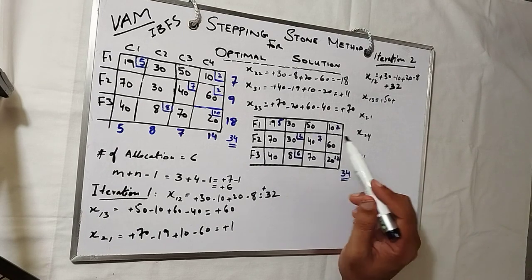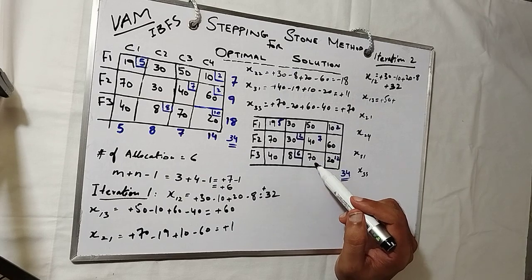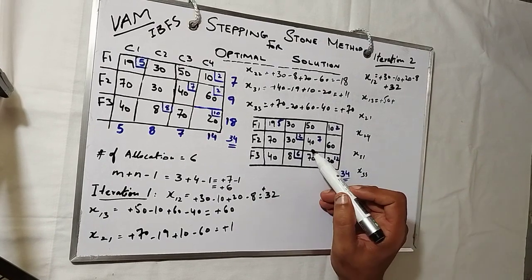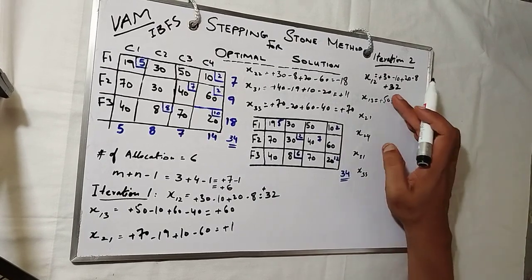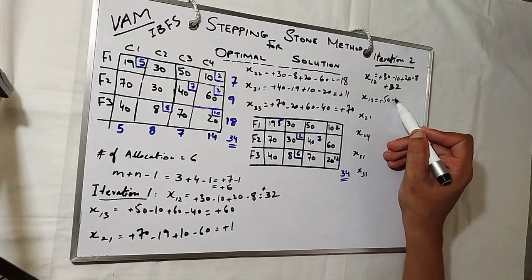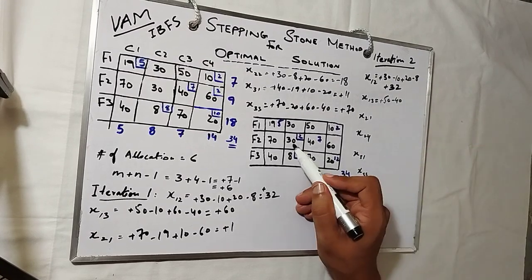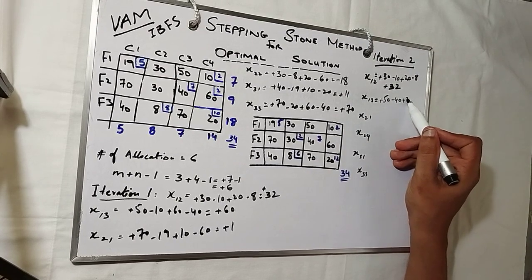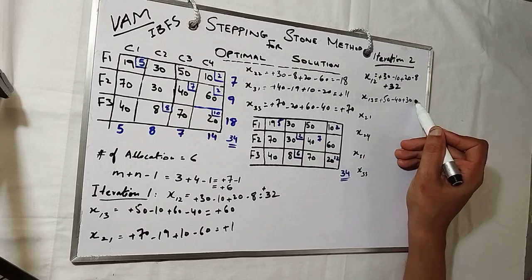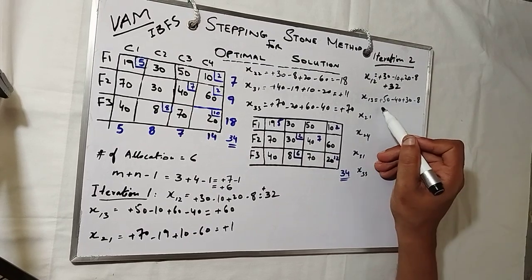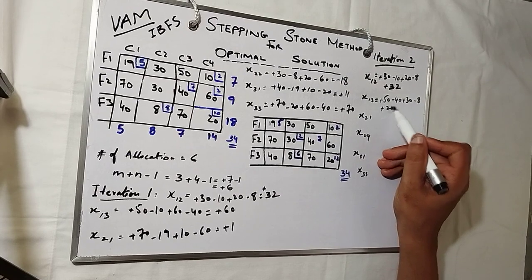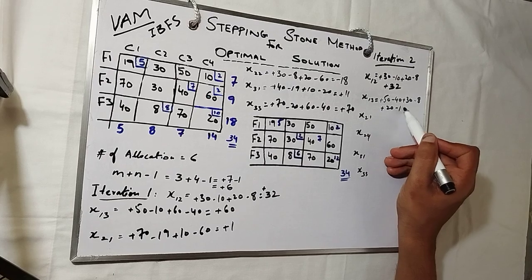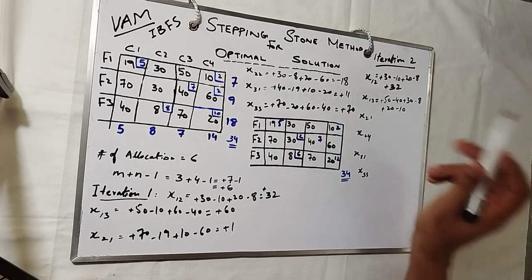So plus 50, okay, plus 50, minus 40, minus 40, okay, plus 30, okay, minus 8, plus 20, minus 10. 1, 2, 3, 4, 5, 6. They must be in the even number.